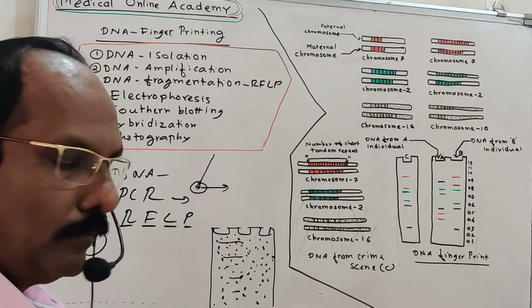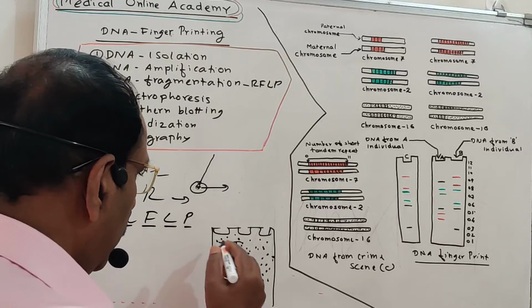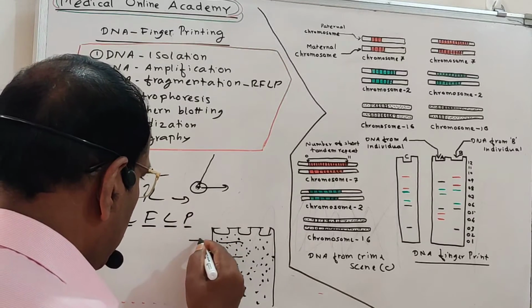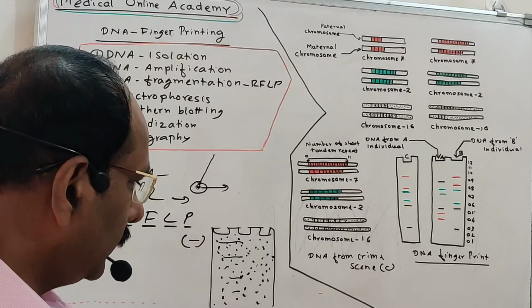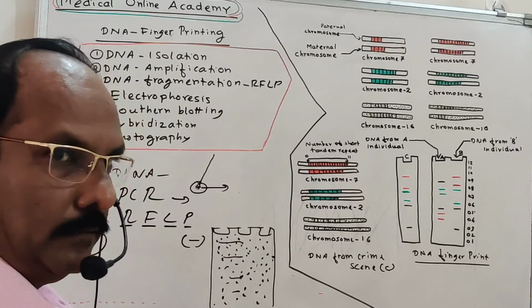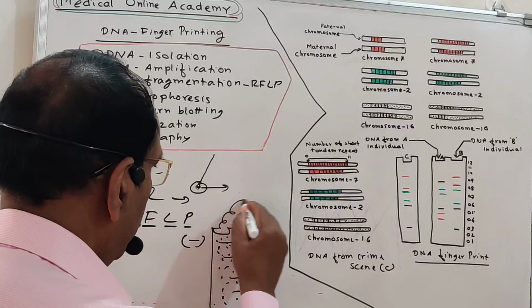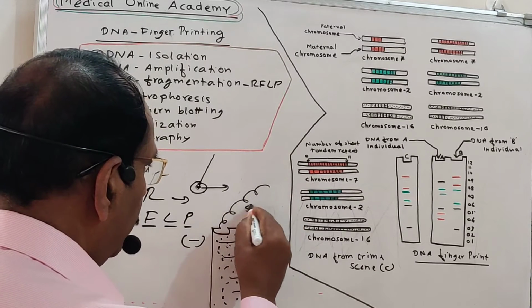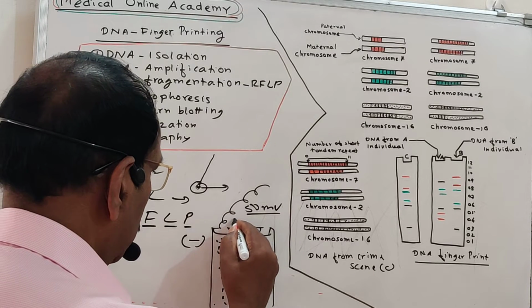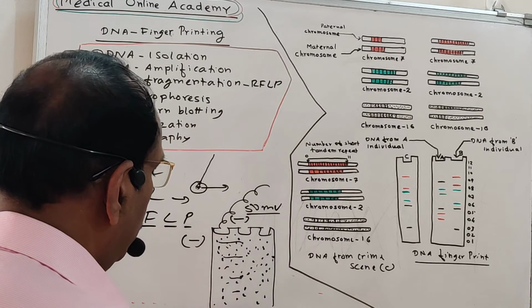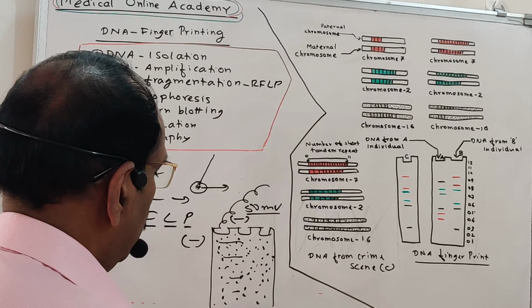For that, one more procedure we have to apply here. The DNA molecule is actually negative. So due to the negativity, wherever the positivity is, it will move towards the positive. For that purpose, we apply a low voltage current here, near about 50 millivolts, and this is the negative terminal, and here is the positive terminal. This is the positive terminal.